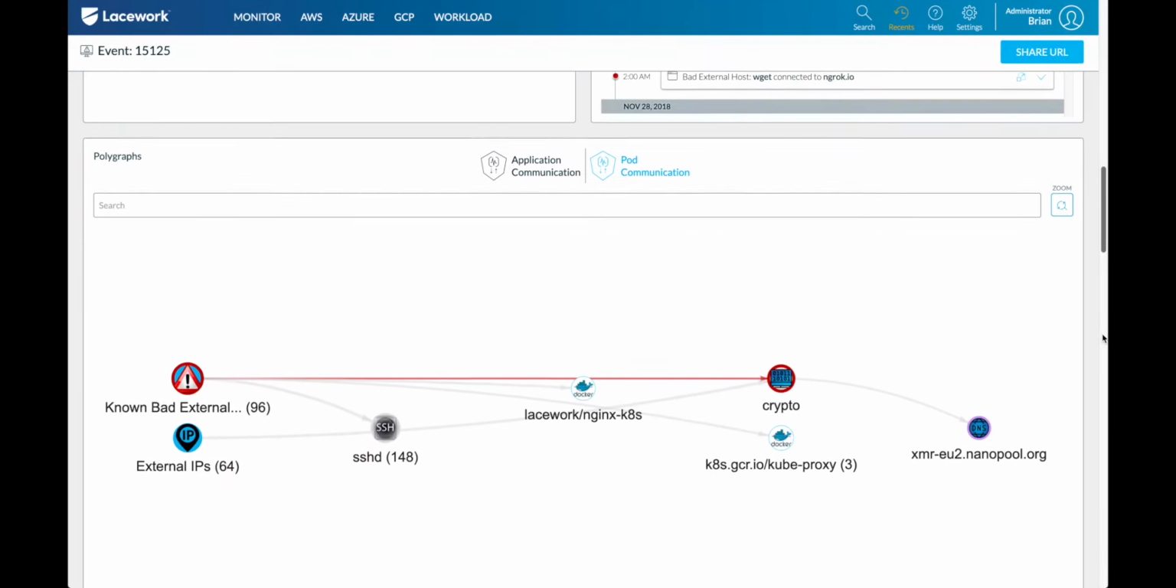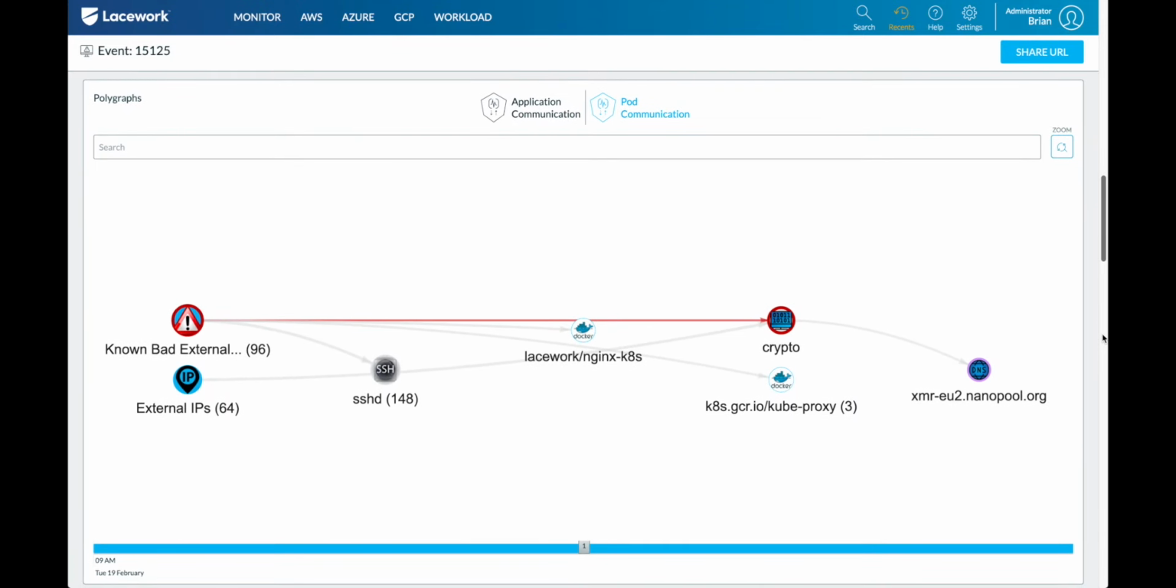But then coming down to the polygraph, instead of using user behavior this time, we're actually looking at how processes communicated. Here we have those bad connections into that crypto application I was talking about. And then what did that crypto application do? Well, it communicated out to nanopool.org, which is a Bitcoin mining domain.